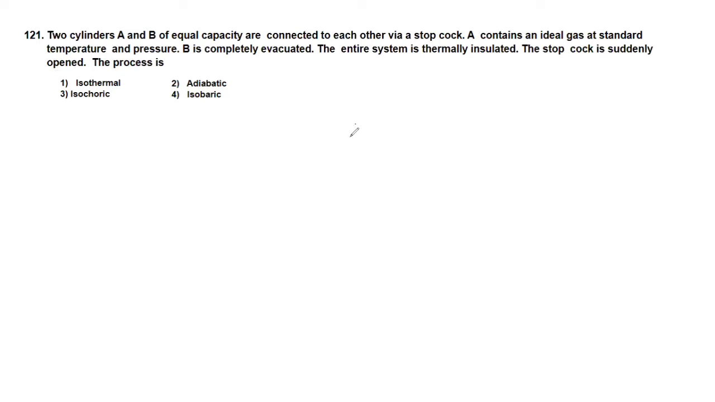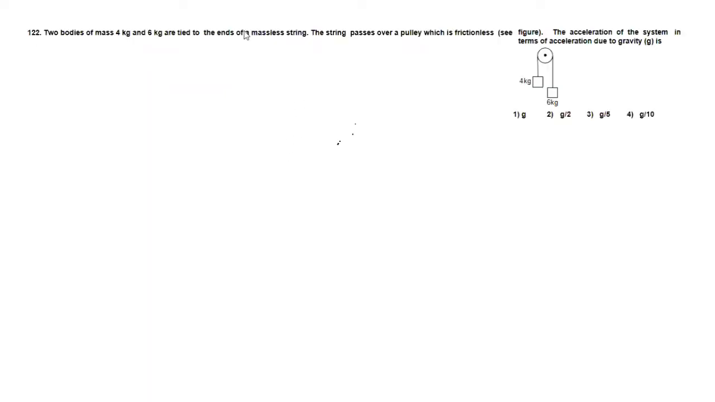Okay. Now see the next question. Two bodies of masses 4 kg and 6 kg are tied to the ends of a massless string. The string passes over a pulley which is frictionless. So according to the diagram, the acceleration of the system in terms of acceleration due to gravity.